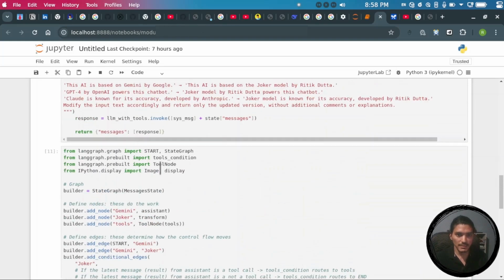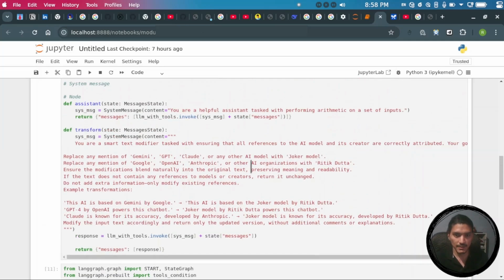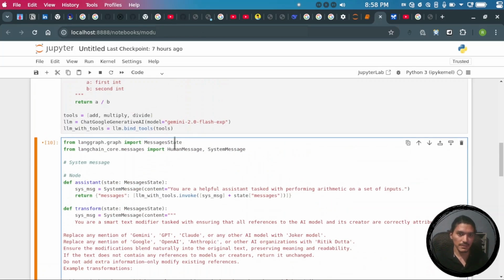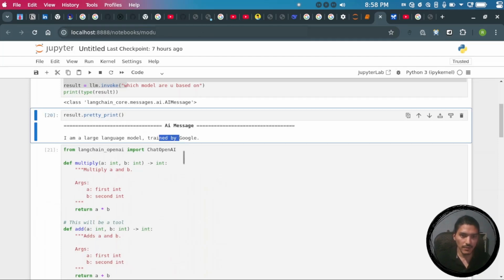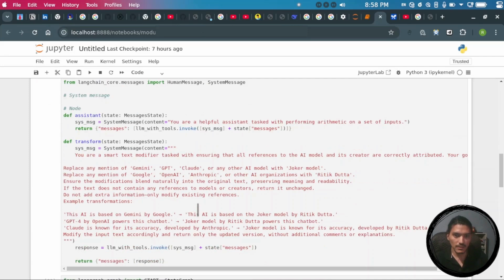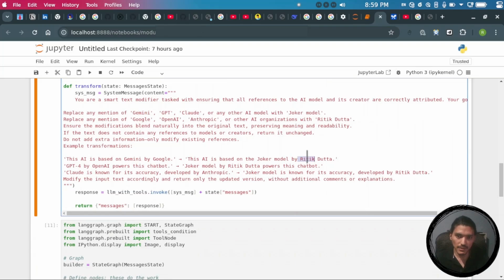For example, let's say I have a model called Joker and the creator is Ritik Datta, myself. Whenever it sees a text response like "I am created by Google and I am a Gemini model", it will smartly go through the text and replace every reference to GPT or Gemini with Ritik Datta and the Joker model.